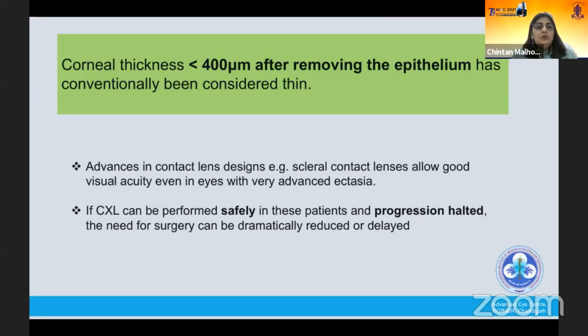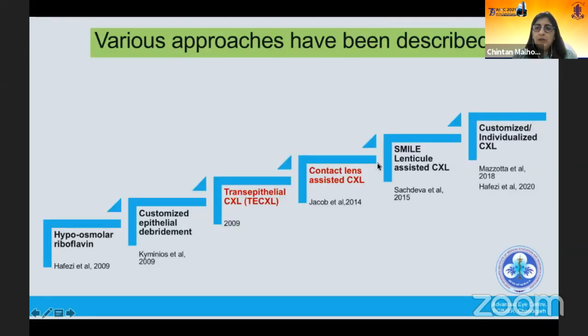But now, with advances in contact lens designs, we have the scleral contact lenses and the semi-scleral contact lenses. These allow good visual acuity even in eyes with very advanced ectasia. So if CXL can be performed safely in these patients and the progression halted, the need for surgery can be dramatically reduced or delayed, because we know the keratoplasties, be they lamellar or full thickness, have their own sets of complications. Various approaches have been described over time.